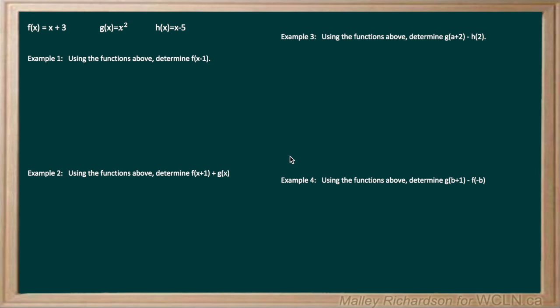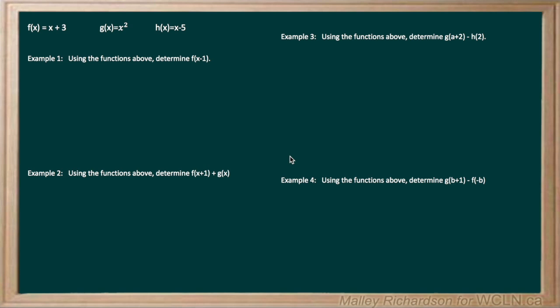These next set of examples also deal with function notation. Again, we're going to use these same functions up top: f of x equals x plus 3, g of x equals x squared, and h of x equals x minus 5, to solve the next 4 examples. So let's take a look at example 1.